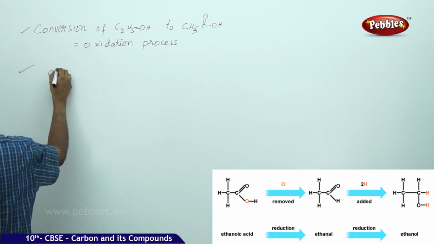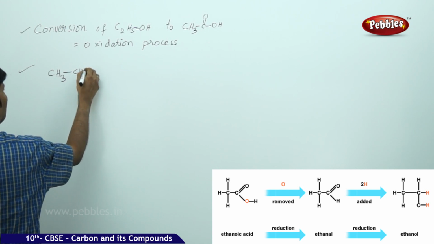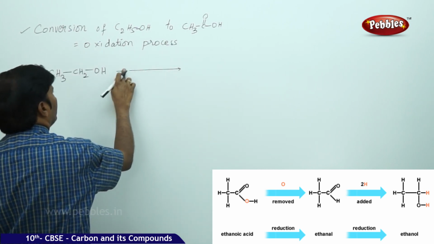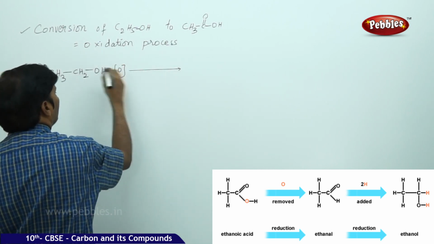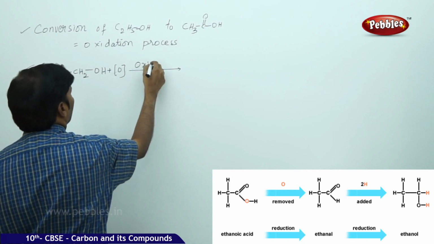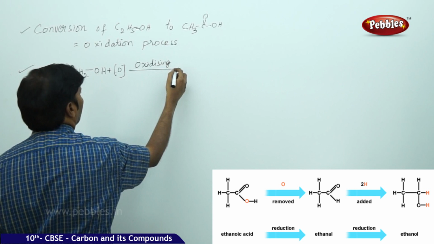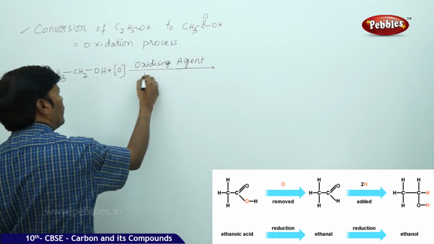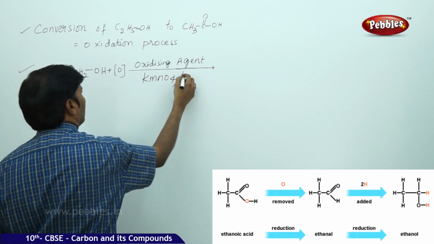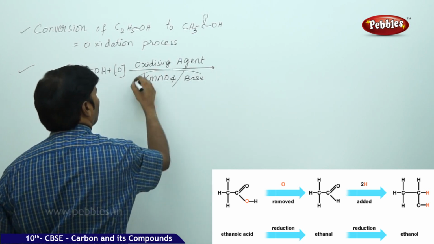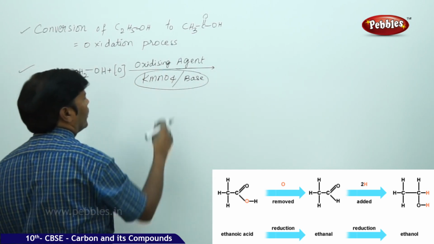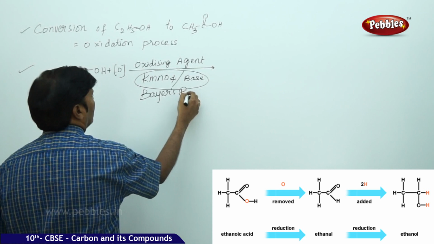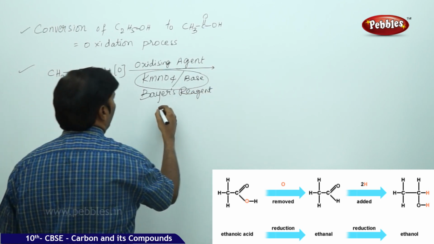Because ethyl alcohol is treated with nascent oxygen from an oxidizing agent, that is KMnO4 in the presence of base. Potassium permanganate in the presence of base is called Bayer's reagent. It is acting as an oxidizing agent.